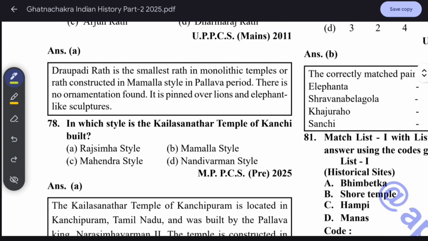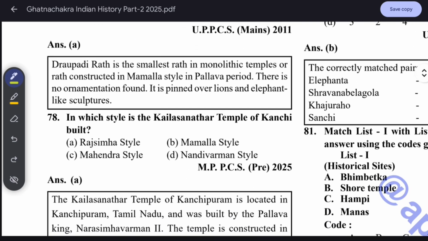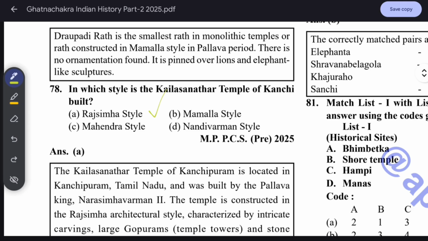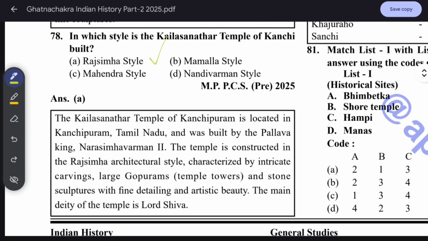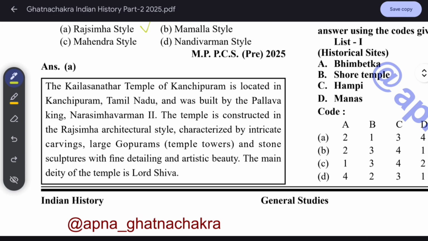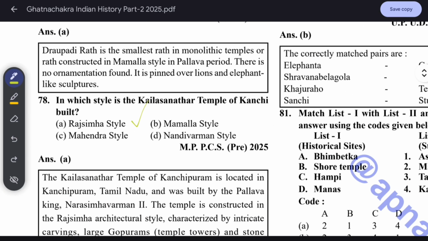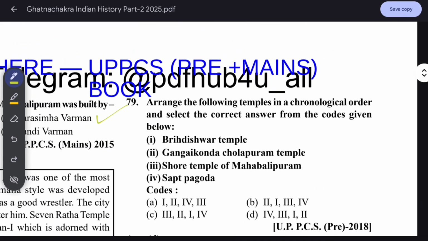In which style is the Kailasnathar temple of Kanchi built? It is Rajasimha style. The Kailasnathar temple is located in Kanchipuram, Tamil Nadu, and was built by the Pallava king Narasimhavarman II. The temple is constructed in the Rajasimha structural style, characterized by intricate carvings, large gopurams, temple towers and stone sculptures with fine detailing and artistic beauty. The main deity of the temple is Lord Shiva. Keep this in mind.